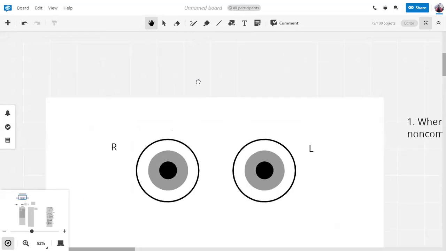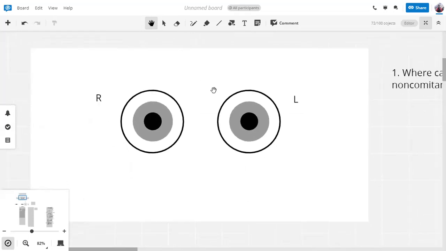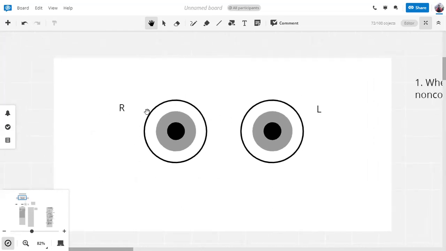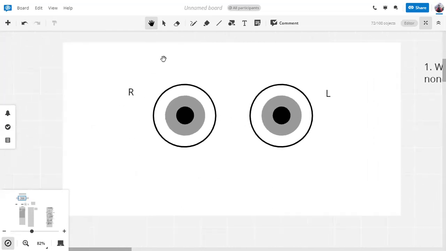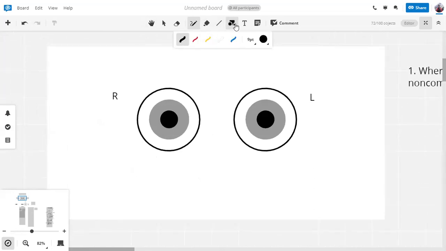So let's just say that this is the primary position of gaze. This person has no squint apparently. We will check this too, how we do it. However, let's say I introduce a blank screen or a semi-transparent screen of some sort in front of this eye.